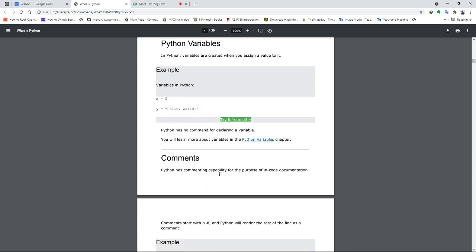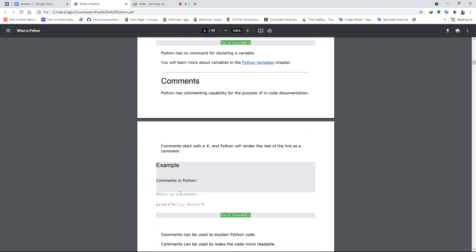Then comments. Python has commenting capability for the purpose of in-code documentation. What do comments refer to? Comments in a program specify important aspects of the program which cannot be easily understood by a normal person. That's why we write comments in Python. How are comments written? With a hash followed by the comment you want to write. An example of a comment: hash, this is a comment. Whenever the Python interpreter encounters a hash, it simply ignores that line and moves ahead to the next line. That is the principle behind comments.